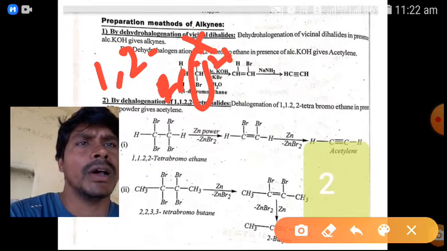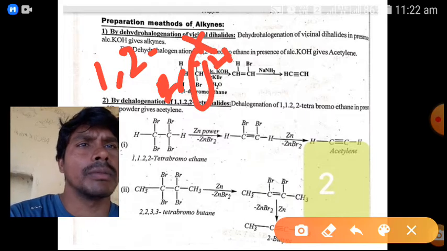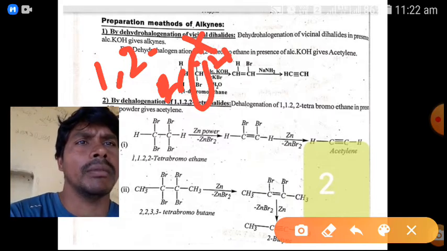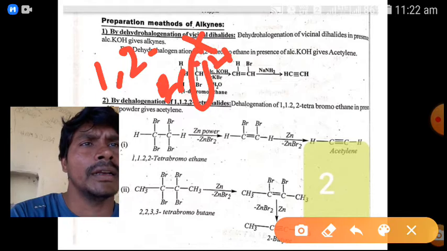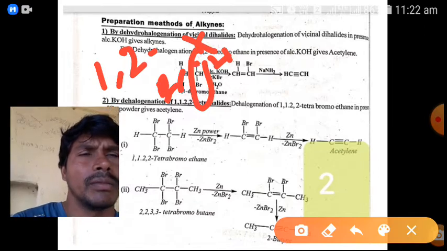In the presence of alcoholic KOH, minus HBr, not KBr, minus 2 moles of HBr. Here we get vinyl bromide, and then sodium amide reacts with vinyl bromide to give the acetylene molecule.